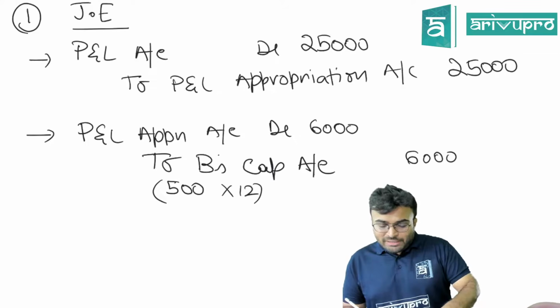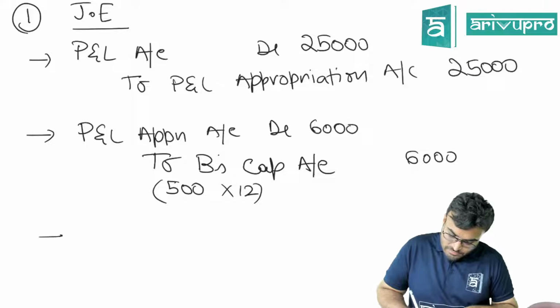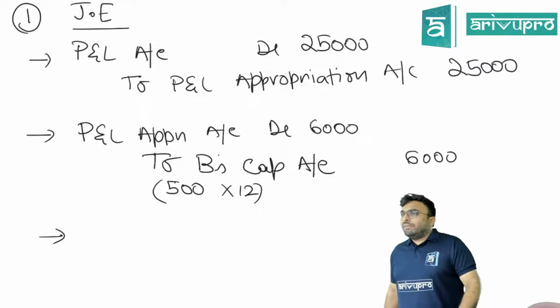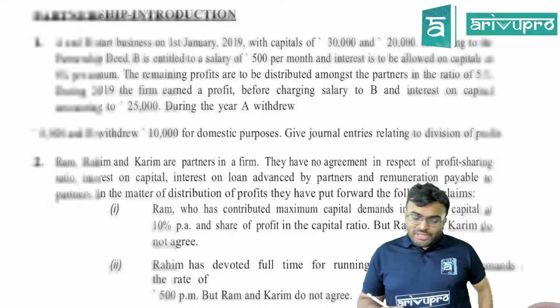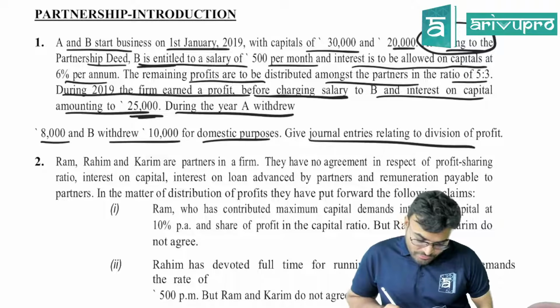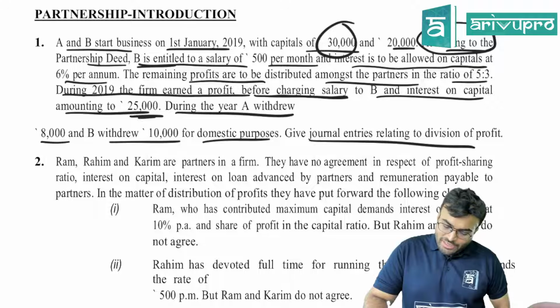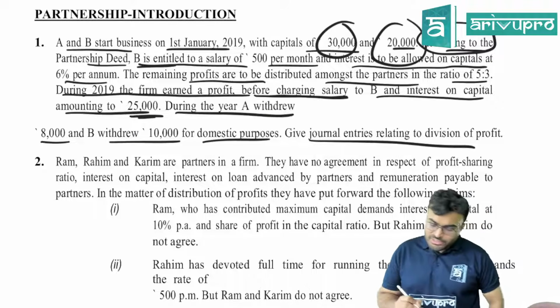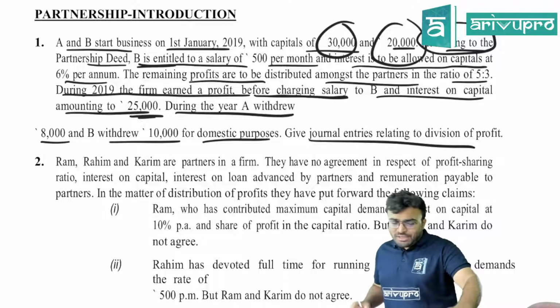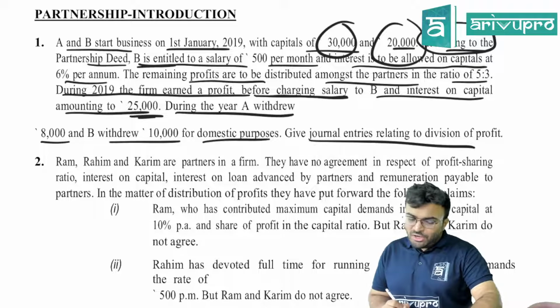Are we giving something else also to the partners? We are giving interest on capital. Interest on capital at what percentage? 6% per annum. They have told the capital is 30,000 and 20,000. Can you see that on 1st January only they started business? Capital is 30,000 and 20,000.